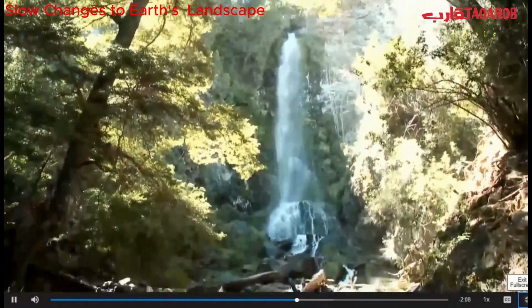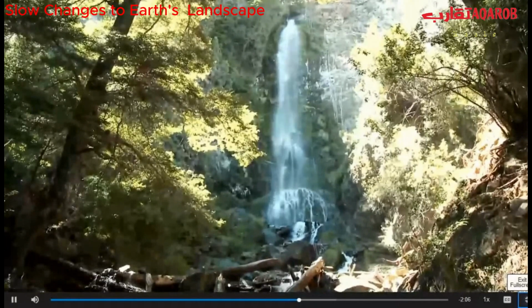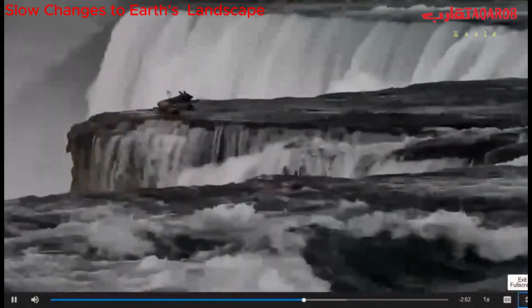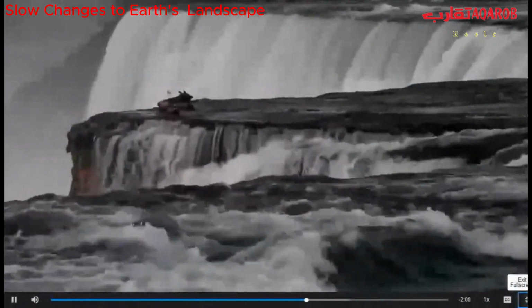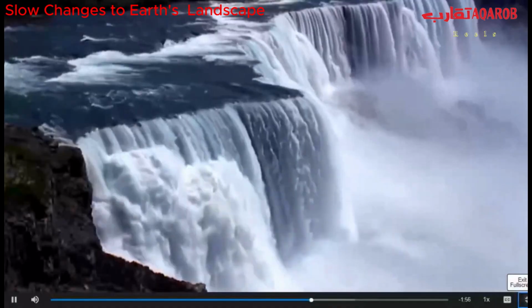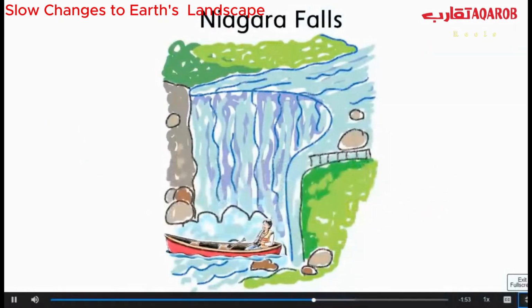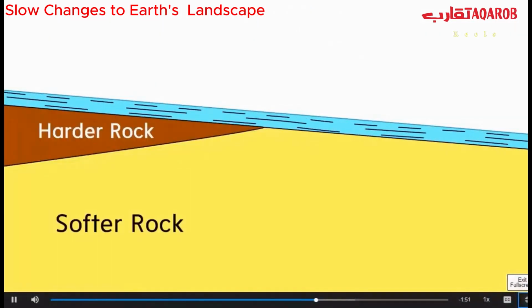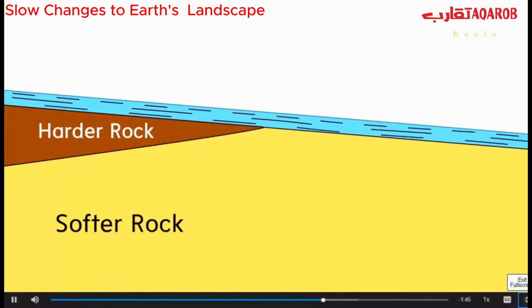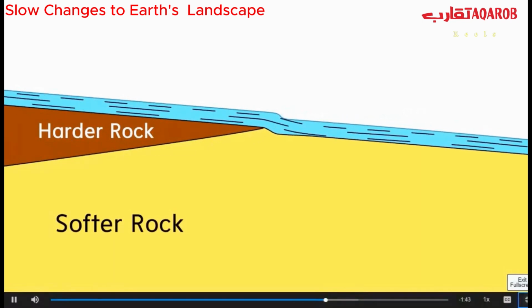Waterfalls are also created by water, weathering, and erosion. This is water flowing over the edge of a rock cliff at Niagara Falls. The flowing water falls over 170 feet into the plunge pool below the cliff. But these falls were not always so tall. Over 12,000 years ago, the river began weathering and eroding the rock.